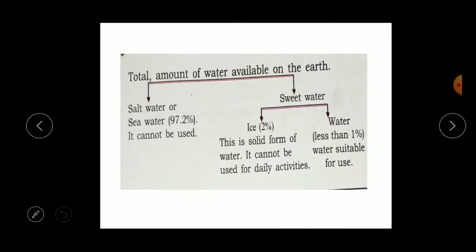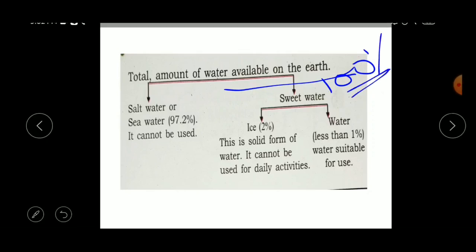Okay, so now let's move to one more concept, that is how much total amount of water is available on the earth. So here, salt is just considered as 100%. The total 100 is considered as 100% of water. So within 100%, the salt water or the sea water is about 97.2%. So on the earth we are having 97.2% of water that is salt water or the sea water. So it cannot be used.